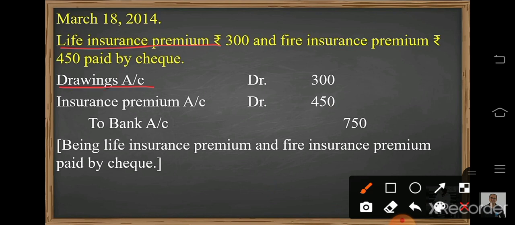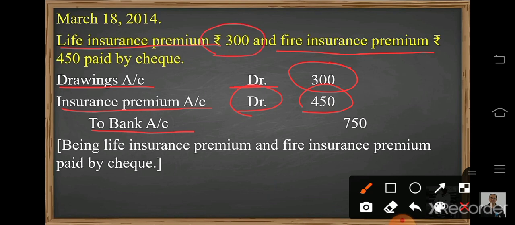So drawings account will be debited, amount will be written as 300, and fire insurance premium is an expense for the business, and expenses are always debited. So insurance premium account will be debited, amount will be written as 450. Then to bank account, because in both cases, for both life insurance premium and fire insurance premium, we have paid by check. So bank is paying the money on behalf of us. So to bank account 750.